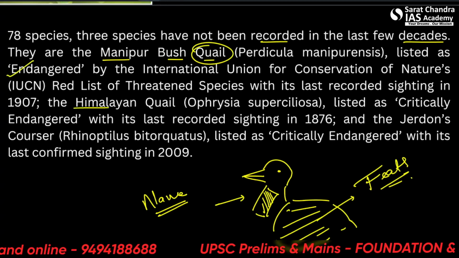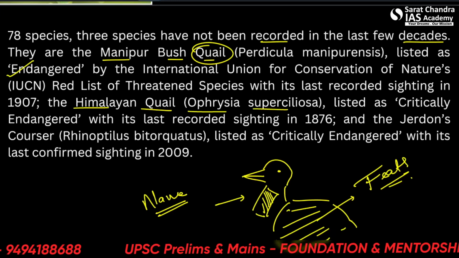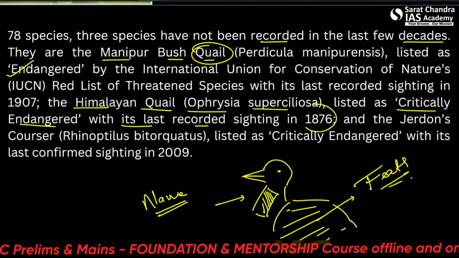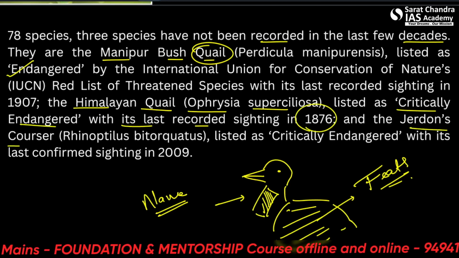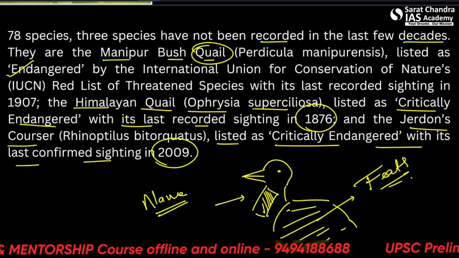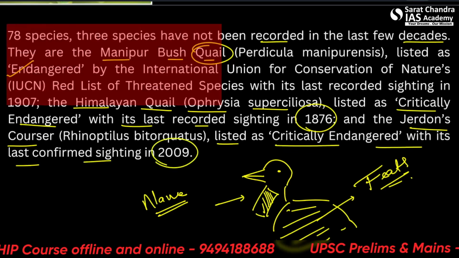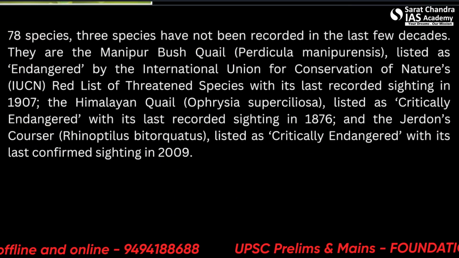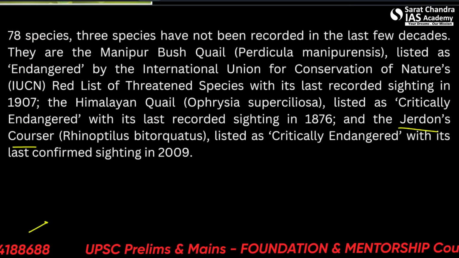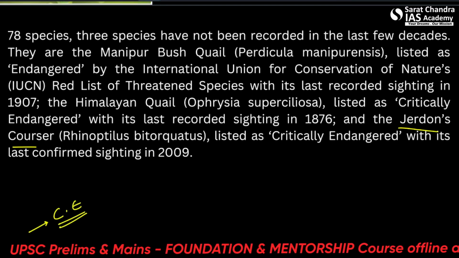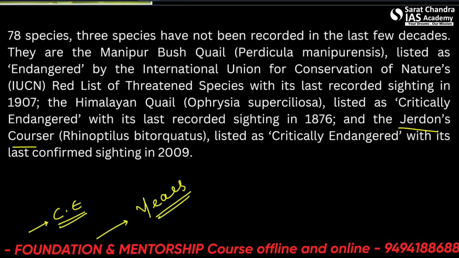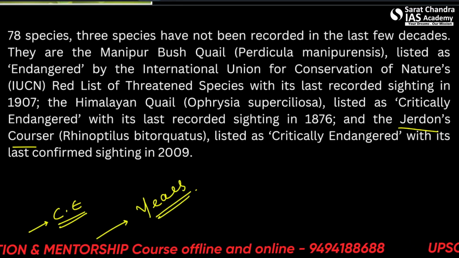Then there is the Himalayan quail, listed as critically endangered with its last recorded sighting in 1876, and the Jerdon's courser, listed as critically endangered with its last confirmed sighting in 2009. So please remember the names of these birds. Two of them are quails and one is courser, Jerdon, sorry. So these are listed as critically endangered and they have not been seen in many years. That is why they become important.